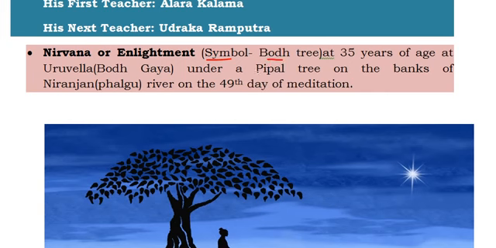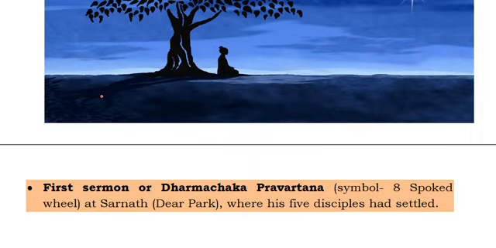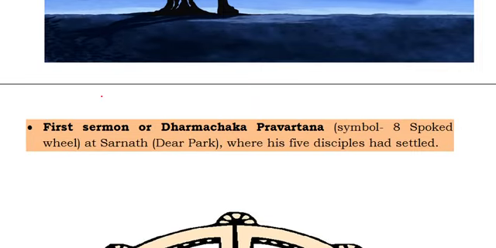And he did the meditation under the pipal tree on the banks of Niranjan river. Now it is called Palgu river. So after getting the enlightenment, he came back to the cities, and he gave his lectures.